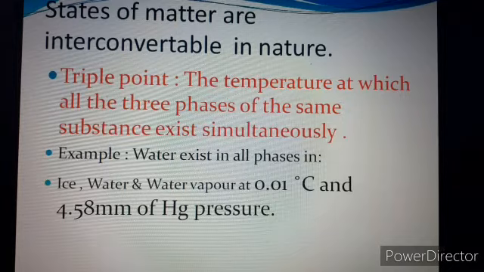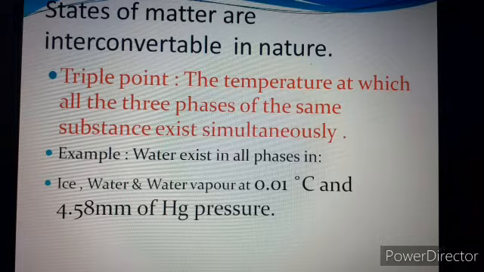In ninth class, especially, we also learn this in the first chapter. So next is an important point, that is triple point. What is triple point? It is a temperature at which three states of a particular substance exist simultaneously. Meaning solid, liquid, gas, all three states of a substance exist at one particular temperature at the same time, that is called triple point. So the temperature at which all the three phases of the same substance exist simultaneously is called triple point.